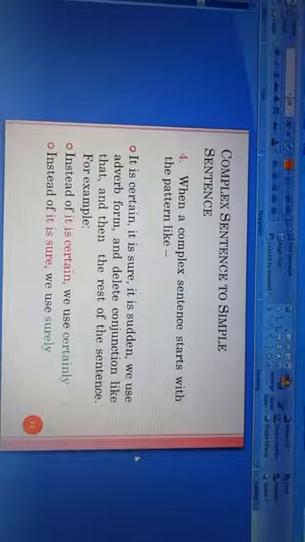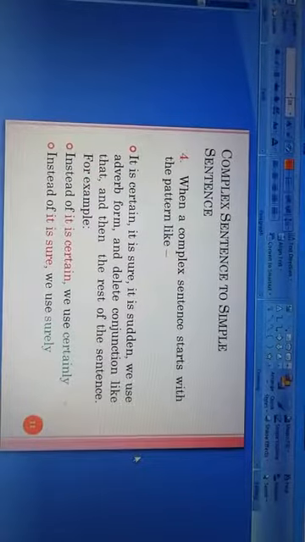The next one. When a complex sentence starts with the pattern like it is certain, it is sure, it is sudden, we use the adverb form and delete the conjunction like that. And then we keep the rest of the sentence. For example, instead of it is certain, we use certainly.